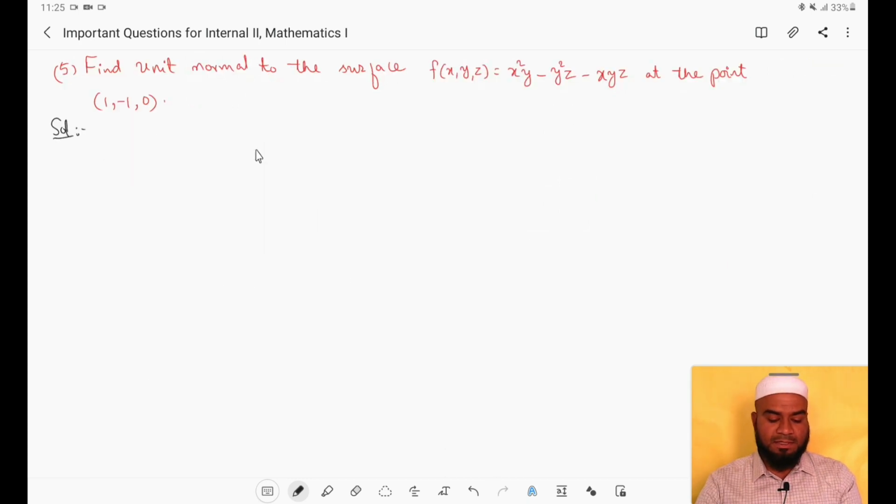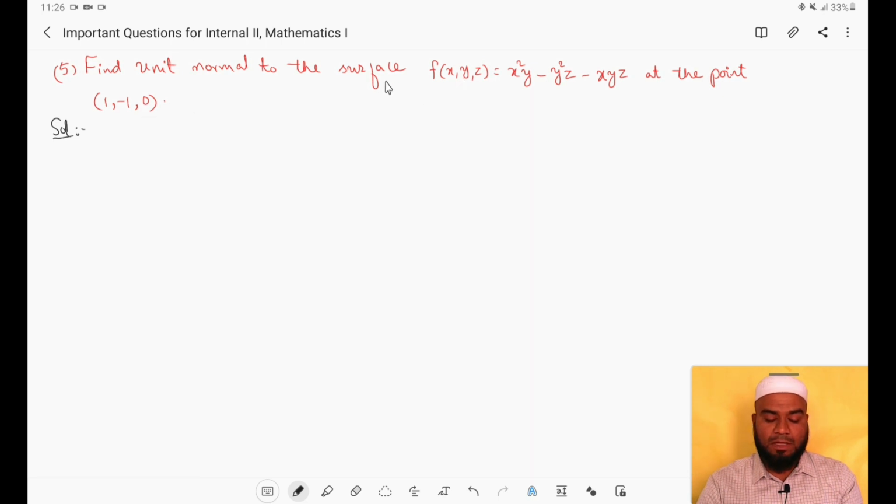The question is: find the unit normal to the surface f(x, y, z) = x squared y minus y squared z minus xyz at the point (1, -1, 0). So what is given here? One surface is given in three dimensions, that is f(x, y, z). For this surface we have to find the unit normal at the point (1, -1, 0).